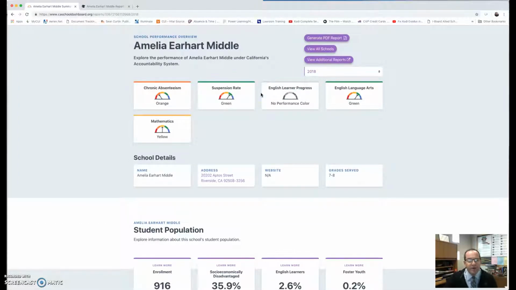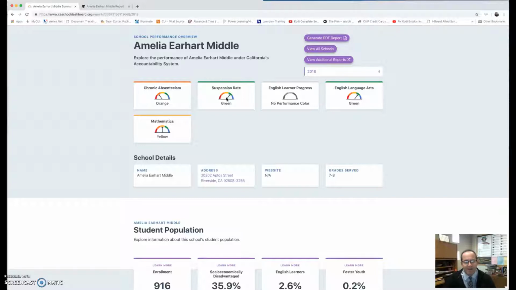So here is our school, and this is what the dashboard looks like. They don't have the dials anymore, so now the indicators look more like, for lack of a better word, a speedometer. Right here, chronic absenteeism is in orange. It's an area that we need to improve on and look at, and it's basically students that have been absent 10% or more in the school year, and we do have that. That does ebb and flow based on the kind of students that we serve, typically in that 504 realm and so forth. Our suspension rate is in the green, and we did show some positive gains in that area.